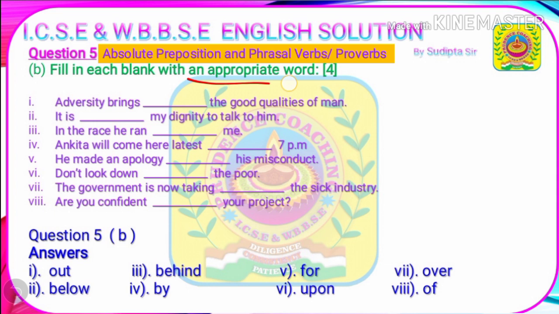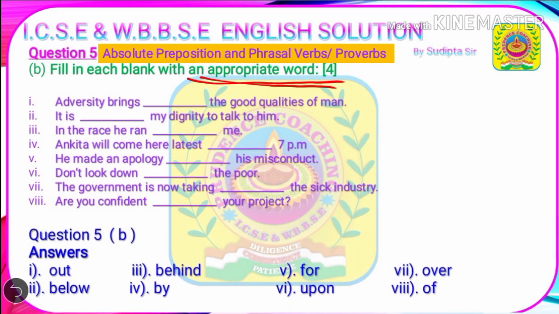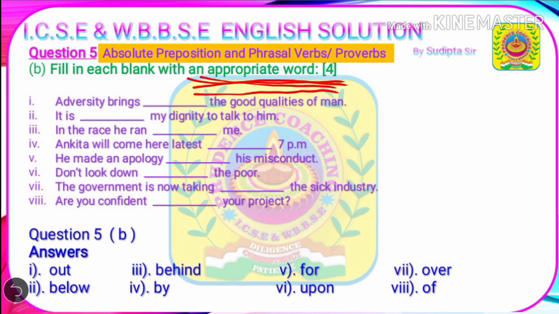Question 5b. Fill in each blank with an appropriate word. Here, appropriate word actually means you have to fill up the blanks with an absolute preposition or phrasal verbs. Be careful, you have to fill up everything with an absolute preposition or phrasal verb. So the more you practice, the more proficient you will become in this. We will understand the number one question with an example. So let's understand question number one.